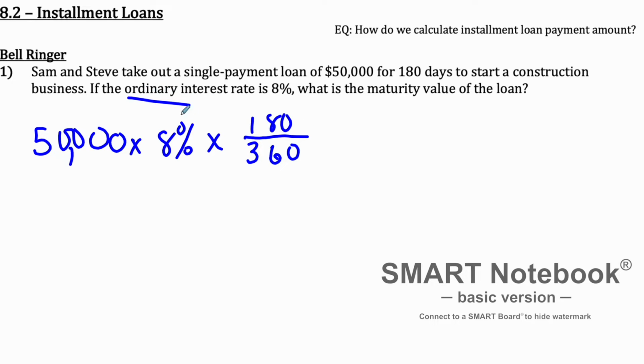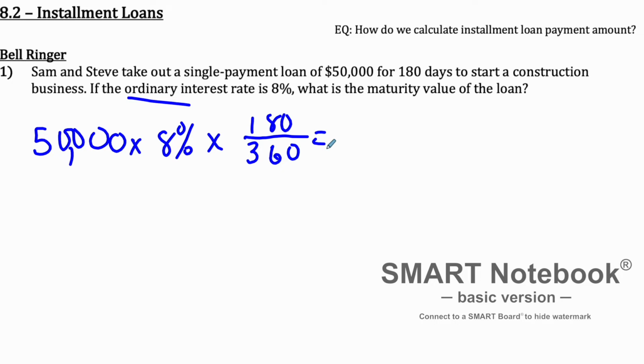Just remember, exact interest means 365. That's the exact number of days. Ordinary interest means 360. An easy way to remember that is when you see ordinary, it starts with an O, and 360 ends with a 0. They kind of look the same. So that's one way to help you remember that.